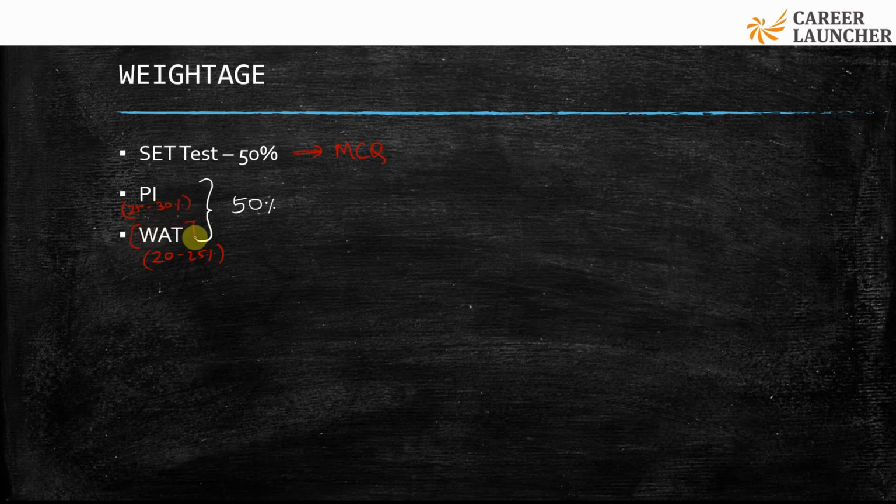You also have a separate session for the written ability test, which will cover how to plan, what should be your thought process while you're trying to write it, what should be your rough structure and all those kinds of things. The PI would happen in June. So we'll look at it after students start getting calls, and we'll start arranging mock PIs. So this would also be taken care of.